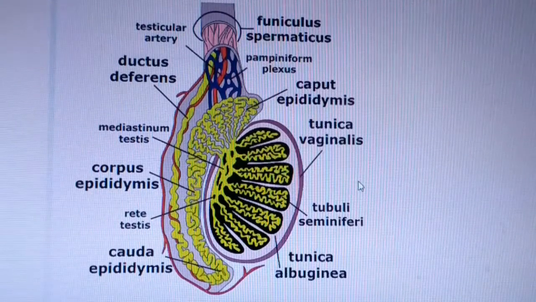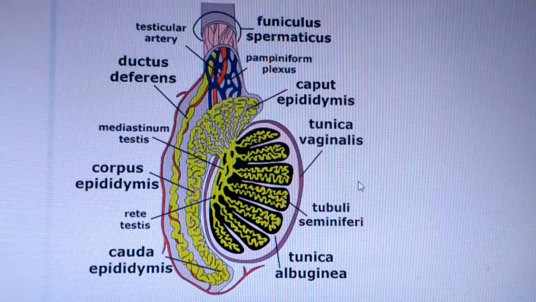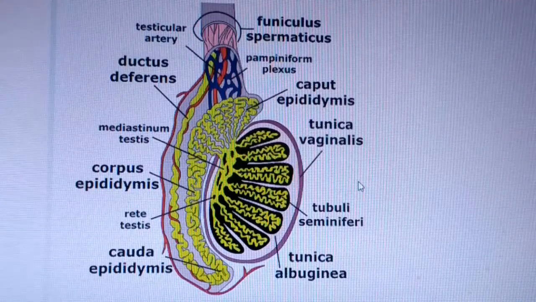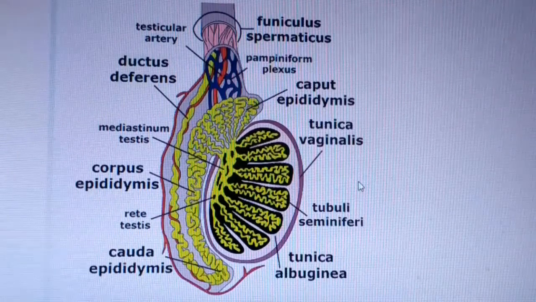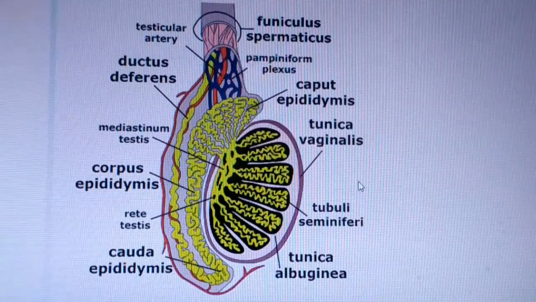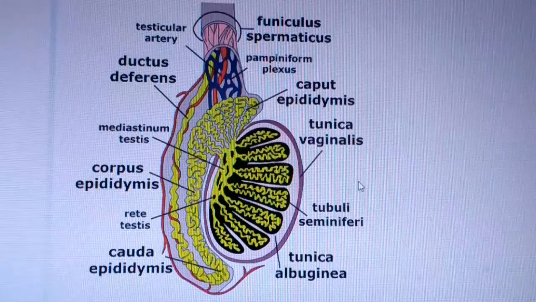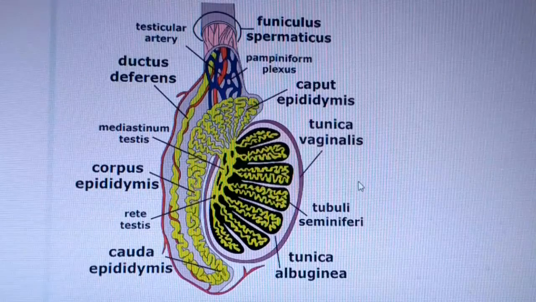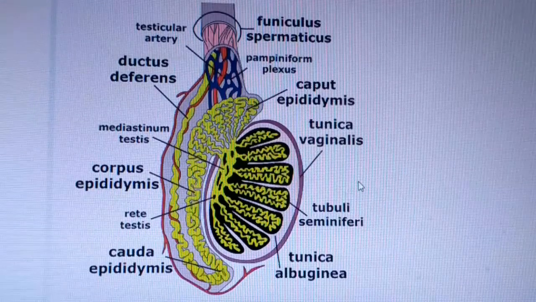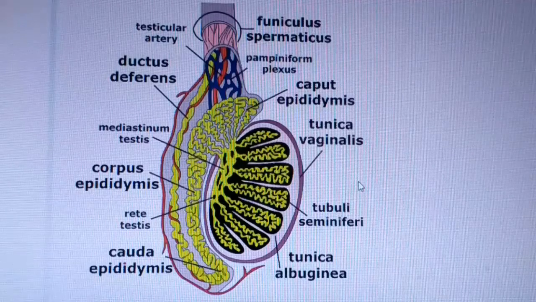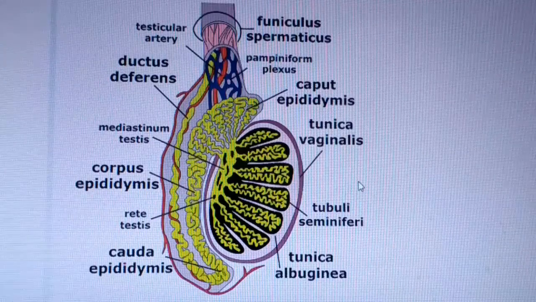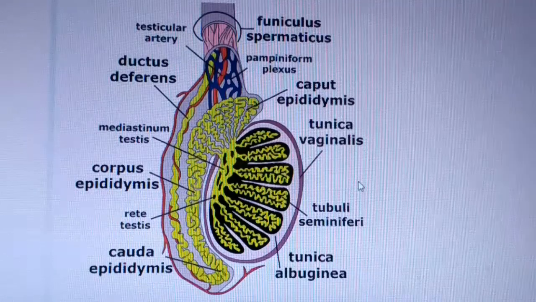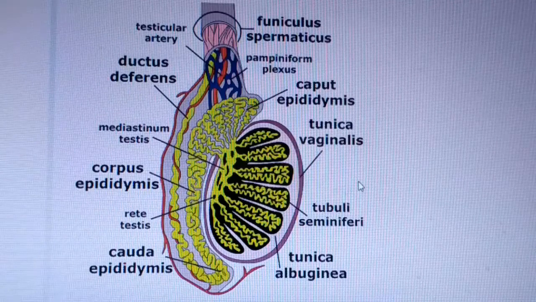After that we come to scrotum. Scrotum is the outer layer of the testis in which testis is situated. This scrotum contains 7 coatings. First one is skin, next one is tunica dartos, third one is external spermatic fascia, fourth one cremasteric fascia, fifth one internal spermatic fascia.